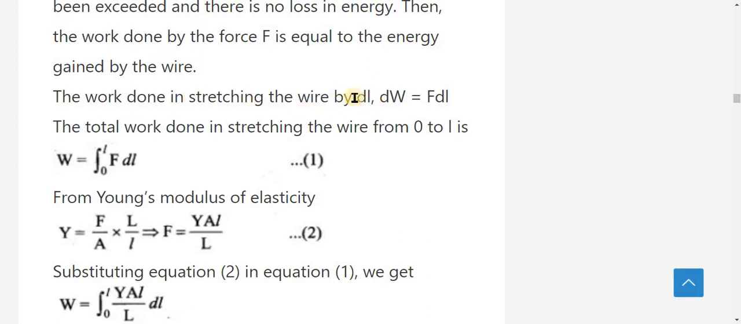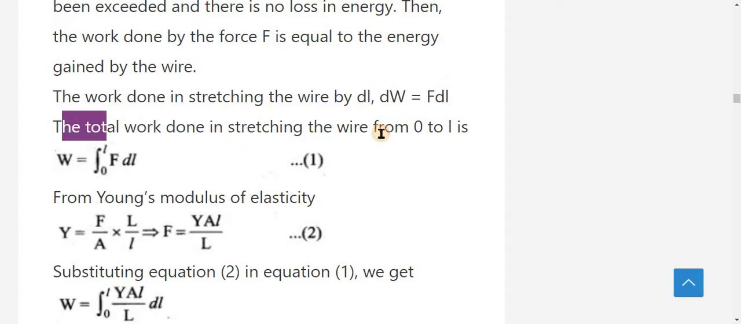That is the change in length, represented by dl. So dW is equal to F into dl. Already we know the formula for work: W is equal to force into distance. Here the change of work dW is equal to F into change of length dl. The total work done in stretching the wire from 0 to L.